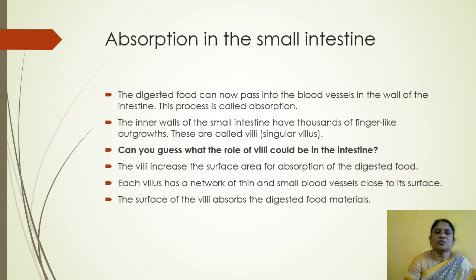The inner walls of the small intestine have thousands of finger-like outgrowths. These are called villi. Can you guess what the role of villi could be in the intestine? The villi increase the surface area for absorption of the digested food. Each villus has a network of thin and small blood vessels close to its surface. The surface of the villi absorbs the digested food materials.